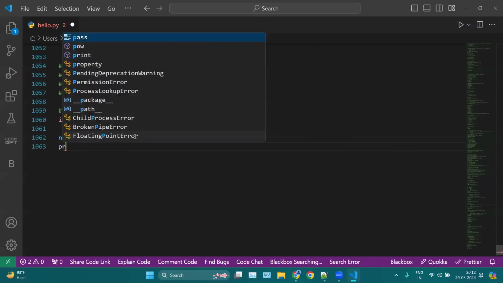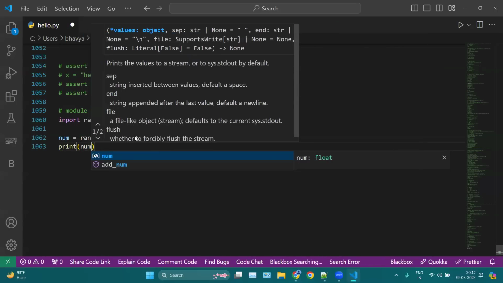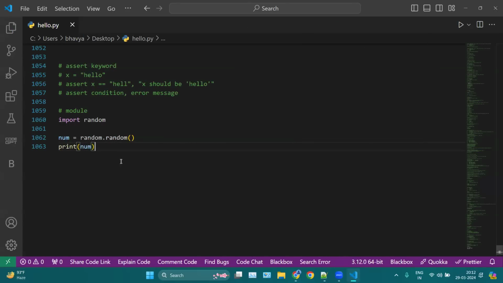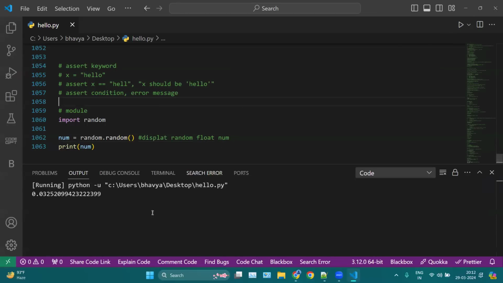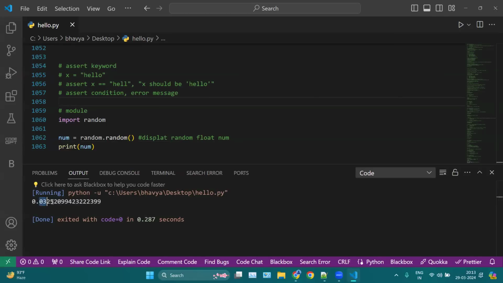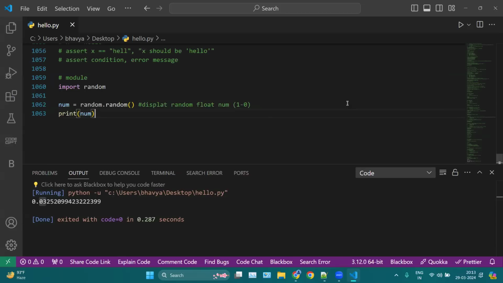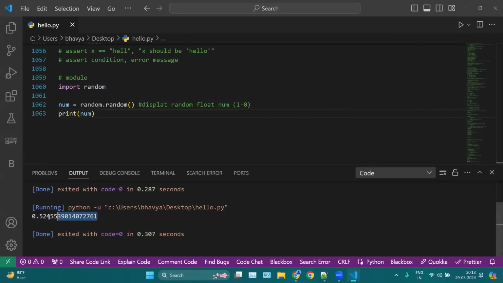Let me mention random dot random first, and then print the number. Here the first random is the name of your file and the second random is your function name. This will display random floating numbers, like float numbers. Here you can see we have 0.003. This will provide you a number between 0 and 1. Each time you run it, it will provide a different number. If you run again, we get 0.244.